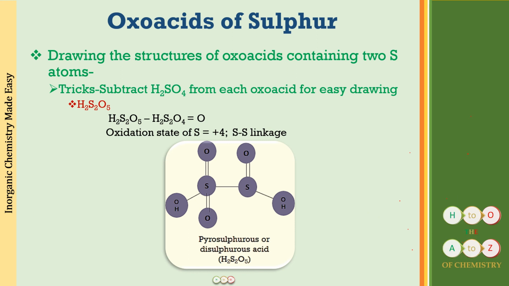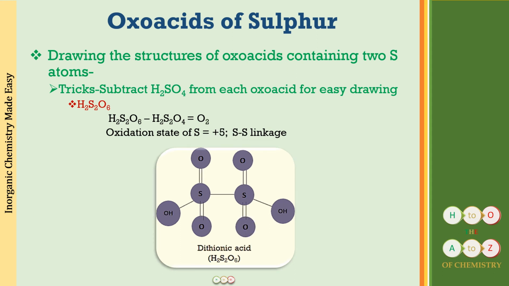These small little tricks, if you just practice them 2-3 times, you are going to write down the names in a fraction of a second. So H2S2O5 is pyrosulfurous acid or disulfurous acid. How did we make the formula for that from the name? That was when you had taken 2 molecules of sulfurous acid and subtracted 1 water molecule from that.